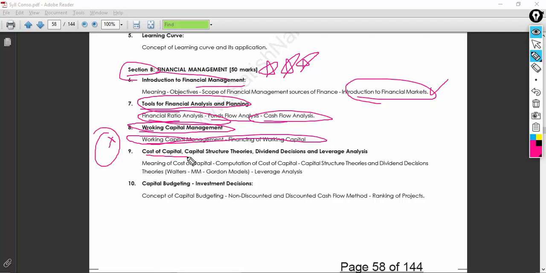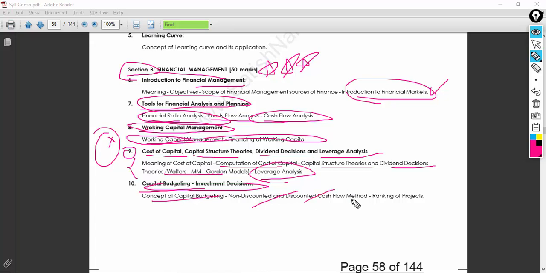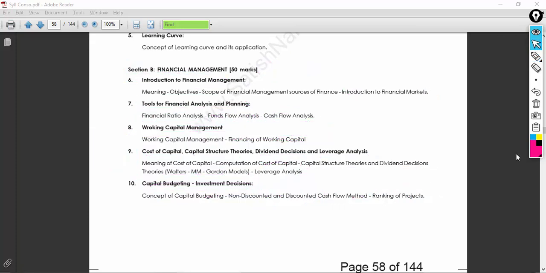With that, we also have chapter 9, which is cost of capital, capital structure theories, dividend decision, and leverage analysis. So you can give a moderate weightage to this one, but remember, know the formulas in this topic and the subtopics given in this one. Okay, so we also have capital budgeting, investment decision. As already mentioned, give importance to the formulas, give importance to some of the illustrations, and complete full-fledged illustrations is sufficient for you to get good marks in this topic.